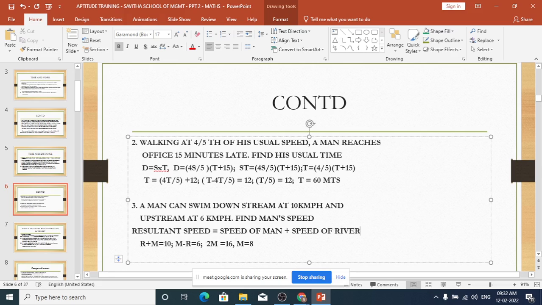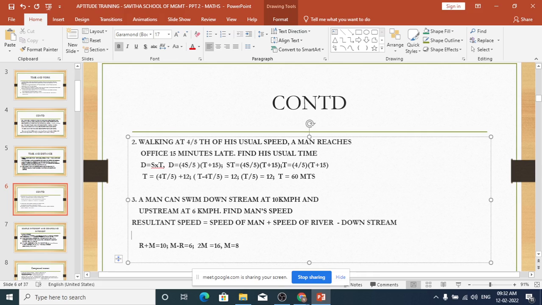Speed of the river. That is in downstream. Downstream means along the river. So let us say the speed of the man I am keeping as m, and speed of the river I am keeping as r. So m plus r is equal to 10, they have given us 10.